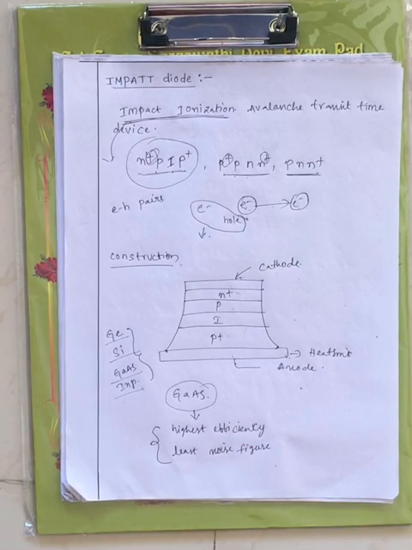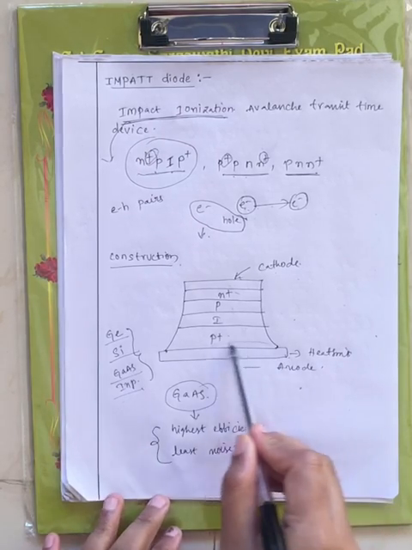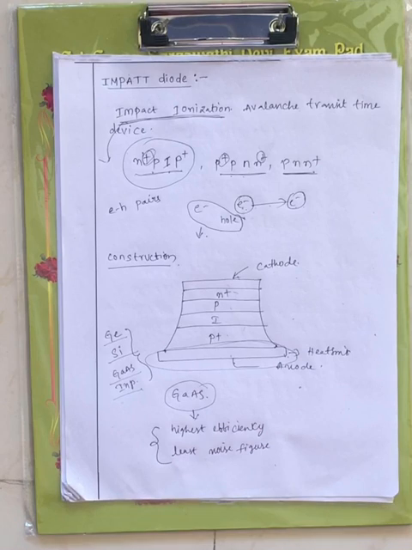Now what happens here is impact diode is used at microwave frequencies, right? Power gets dissipated in the form of heat, since you are using it at microwave frequency. In order to avoid that heat, we will use the heat sink, right?